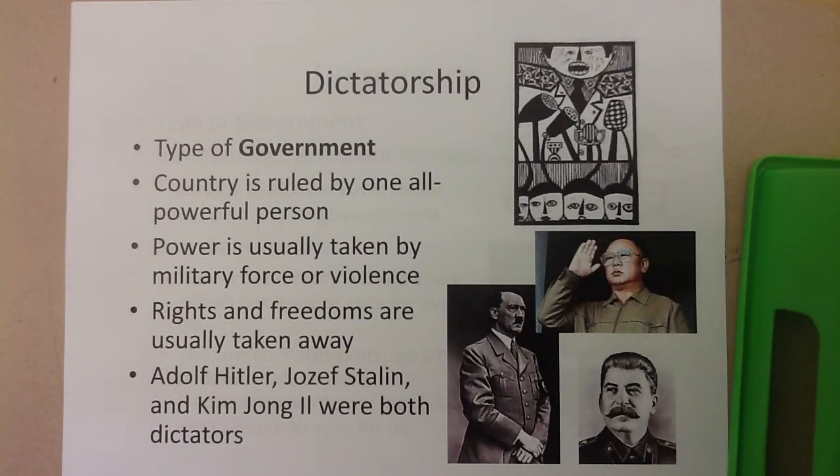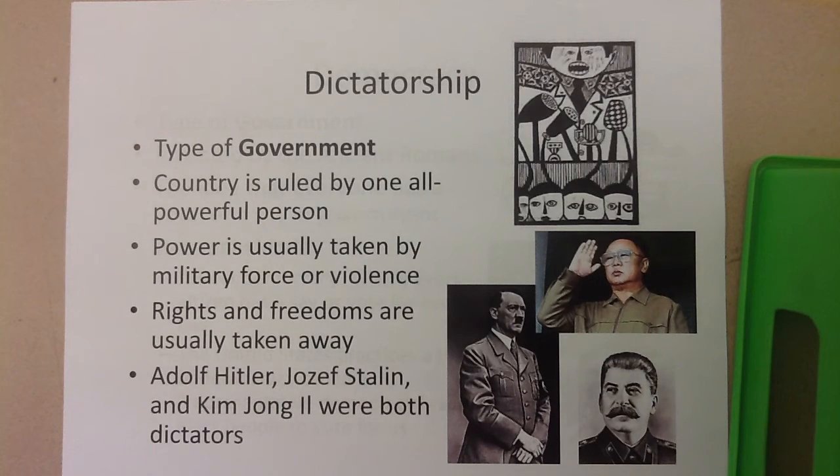Now let's talk about some governments, okay? Dictatorship is the first type of government I want to talk about. It's a type of government where the country is ruled by one all-powerful person, and that person usually takes power by military force or violence. So they usually do something in order to get their power, usually through using military or through violence.